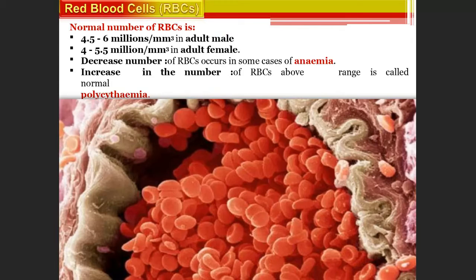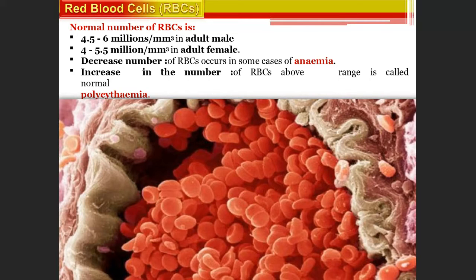Next is the normal number of red blood cells. So you should know the number. The number of days it survives is 120 days, and the count is 4.5 to 6 million cells per cubic mm in adult males and 4 to 5.5 million in females. These numbers you should know because they may ask in the exam.